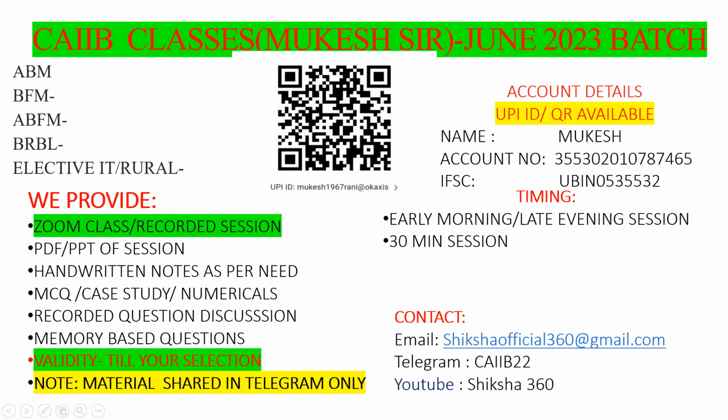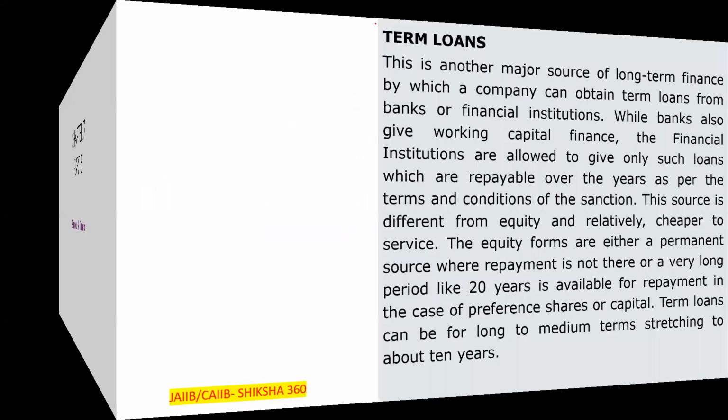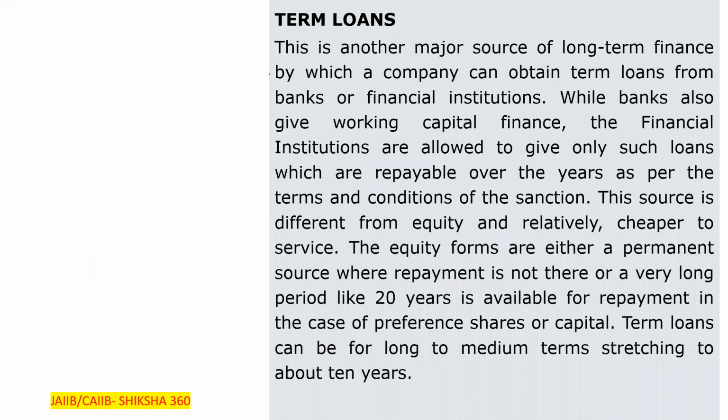In this session, we have to discuss part 5 of ABFM. After that, one part will be left. We will cover that, total 6 parts. In the 6 parts, we will cover this chapter along with the MCQ discussion. Let's start. This session is totally related to the term loan.